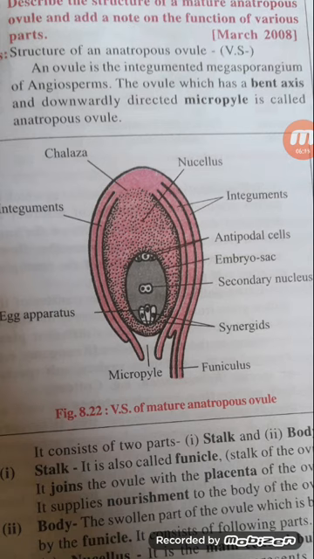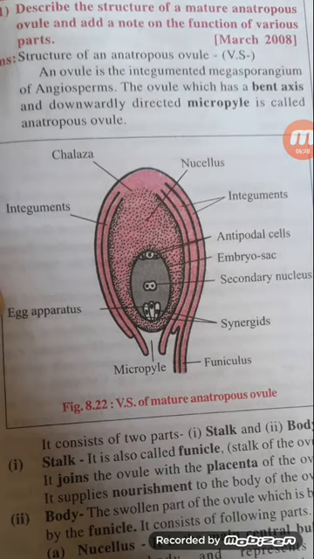Anatropous means inverted. Look at the diagram. Micropyle is directed downwards. The ovule is bent. So this downwardly directed micropyle is called anatropous ovule.